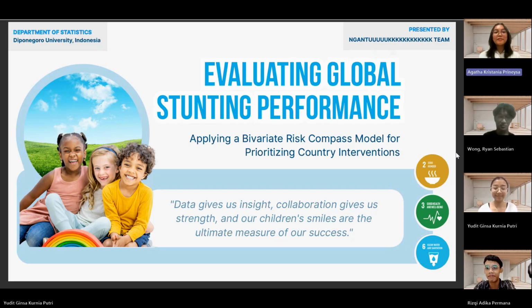Honorable judges and respected audience, the world has promised to end malnutrition by 2030. Yet, millions of children are still left behind. Through this study, we, Tim Nantuk from the Department of Statistics, Diponegoro University, Indonesia, present the Bivariate Risk Compass model.